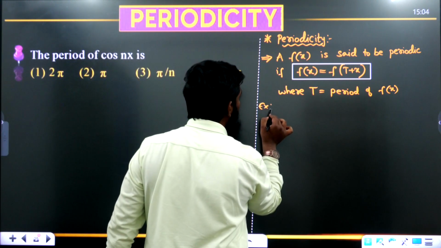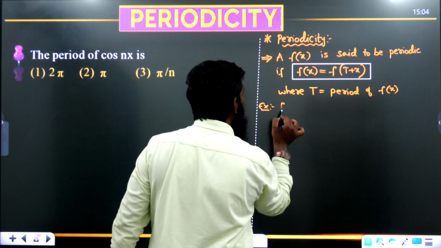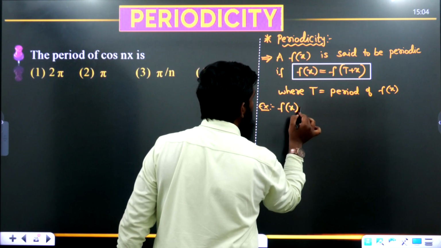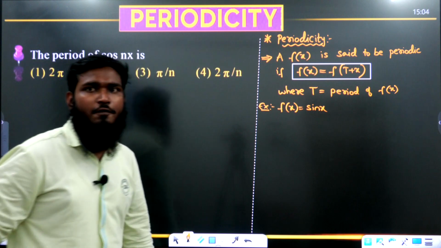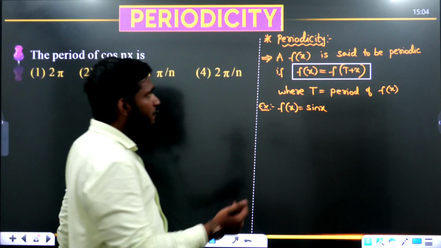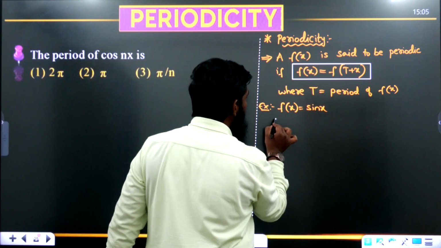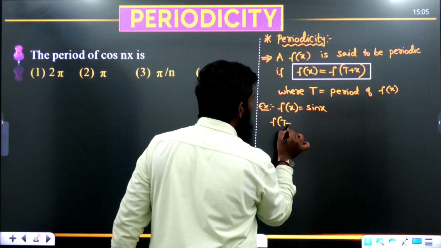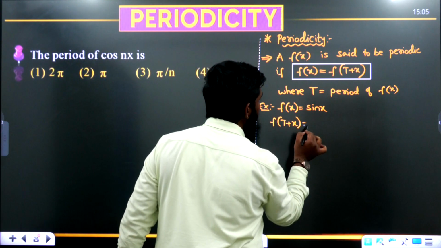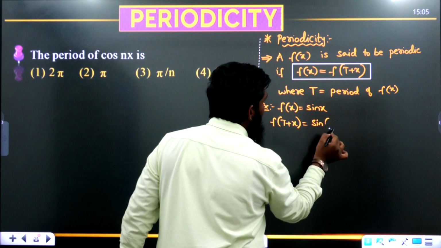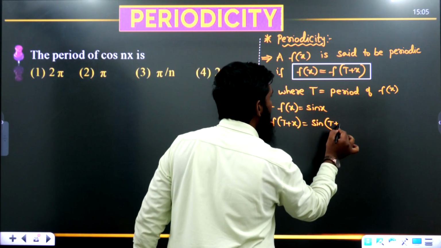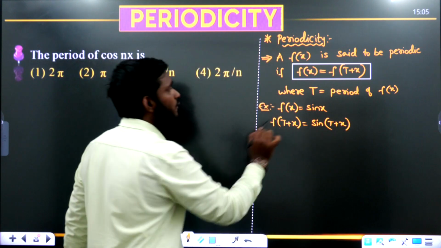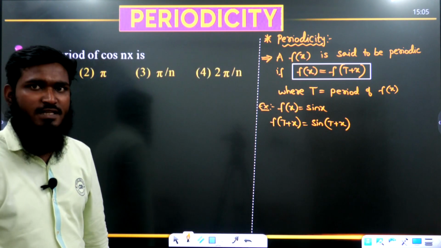That one example we are taking: see this part. If f of x is equal to sin x, we have taken. Now for this, as I have told you, we have f of t plus x. F of t plus x is equal to sin of, in the place of x we are writing t plus x. Okay. F of t plus x is equal to sin of t plus x.